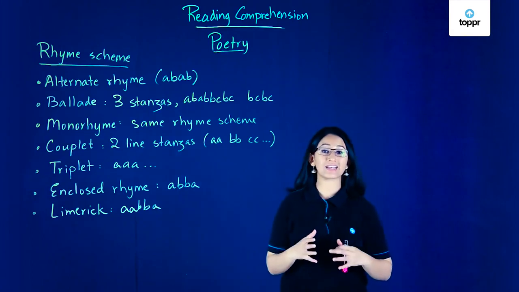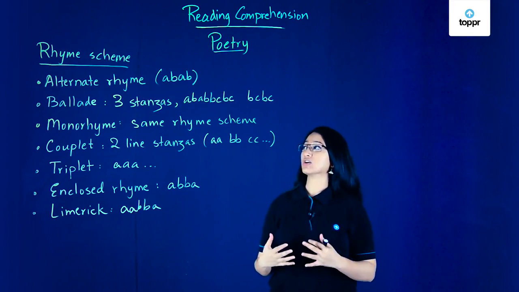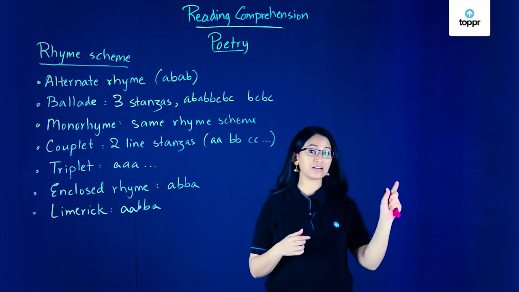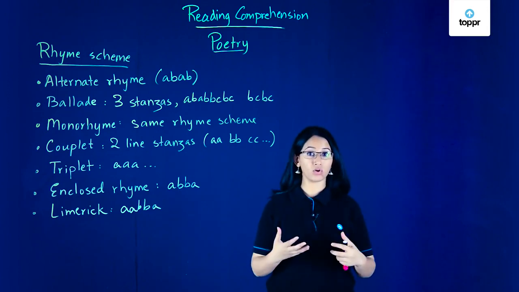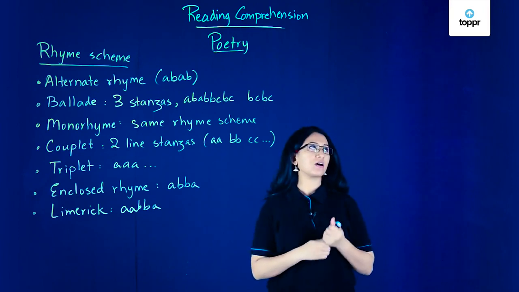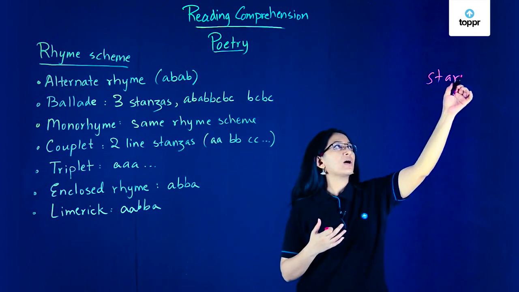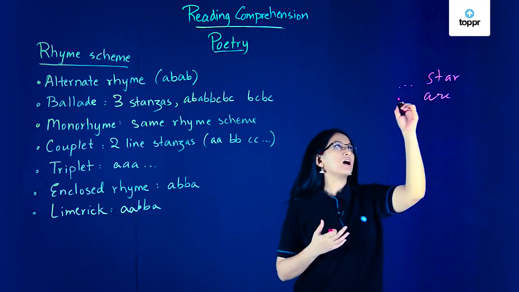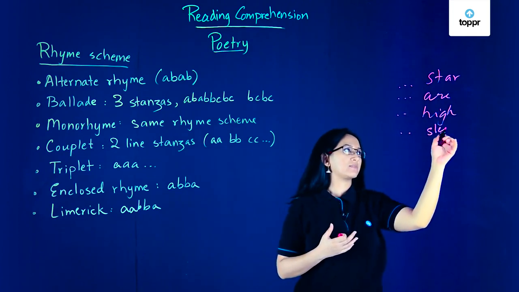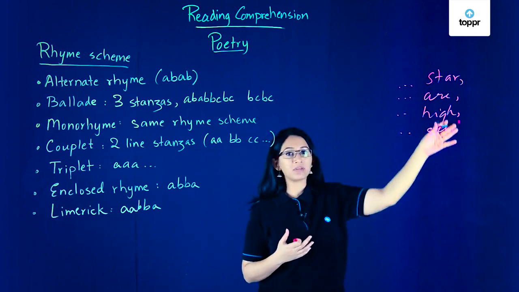We've already learned a little bit about poems and their forms and their structure. Now we'll take a look at the rhyme scheme. Now the rhyme scheme is basically the pattern of rhyme that a poem follows. So for instance, if you have a normal rhyme like, let's say we have twinkle, twinkle, little star, how I wonder what you are, up above the world so high, like a diamond in the sky. So all of these words at the end are rhyming words.